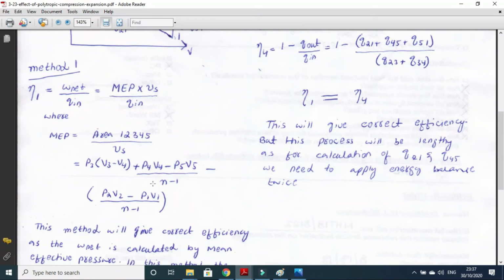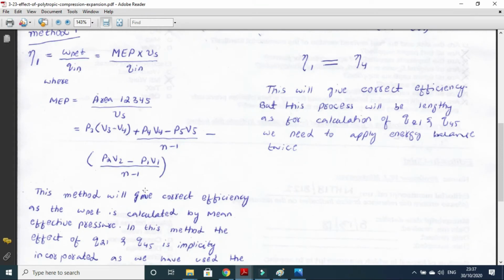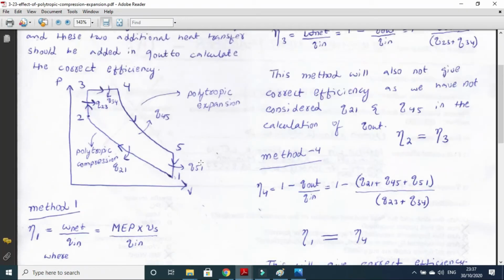When you use this formula, you have taken the actual values of pressures at all the points and actual values of the volumes at all the points. So you have implicitly taken into account the effect of the polytropic process. So this method will give you the correct efficiency, the correct work output, or the actual work output of this cycle.